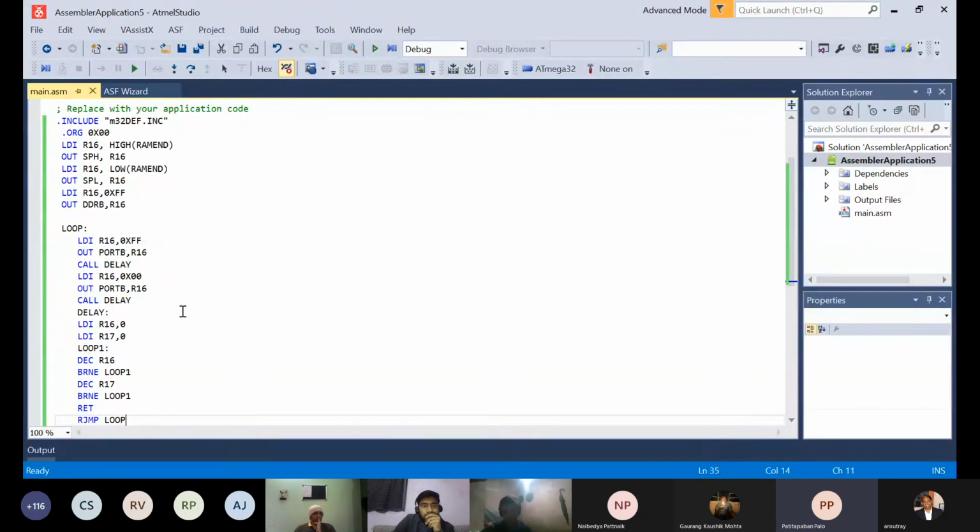Once you go to the data sheet, you'll understand all the instructions in much more detail. Once you understand the Atmega32 architecture also, then you'll be able to do it better.